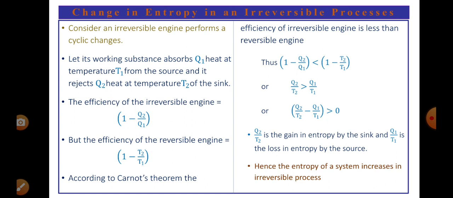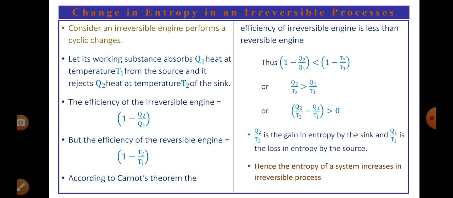Now, how much increase will be there in an irreversible process? That we wanted to find. All natural processes are irreversible processes. We learned this already in the differences. For that, consider an irreversible engine performs a cyclic process.